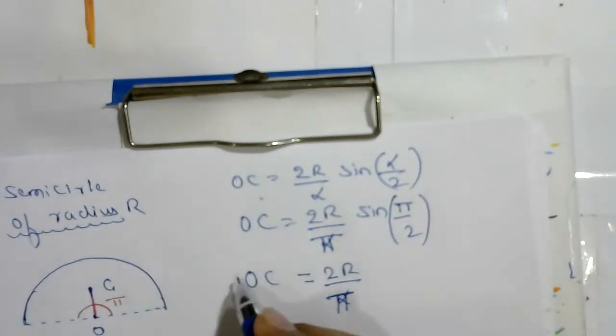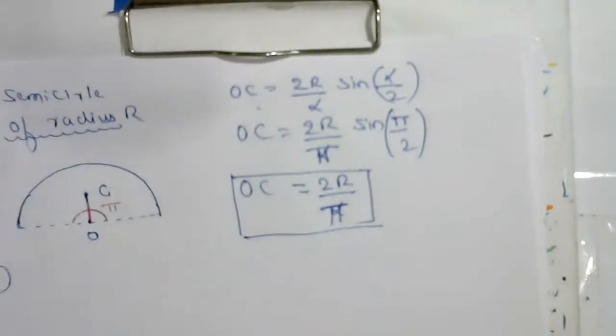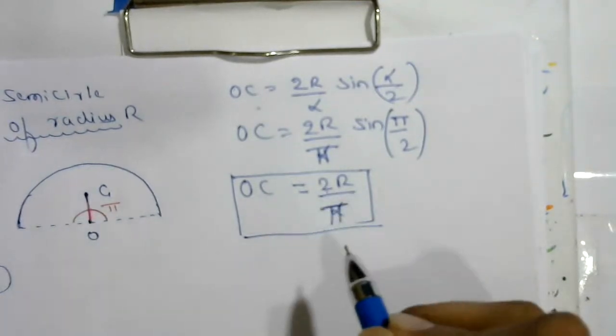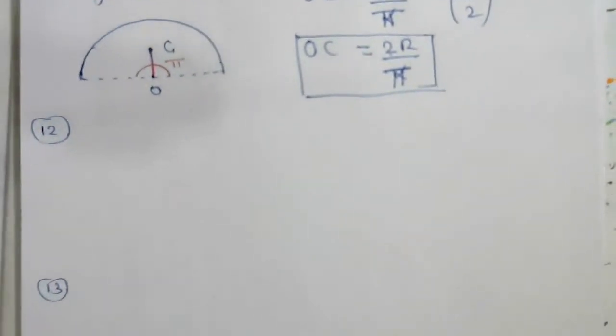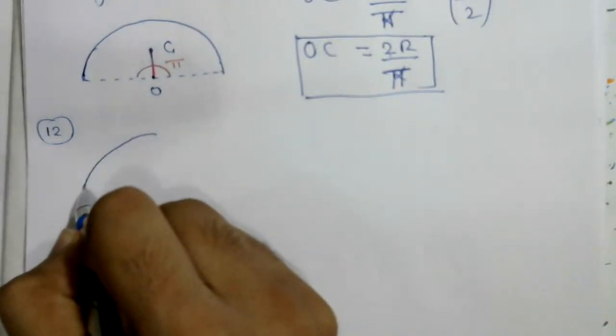Sin 90 is 1. So this is your answer. From which point? From point O. Where is the center of mass? 2r upon pi. And one more example, this one I'll take.